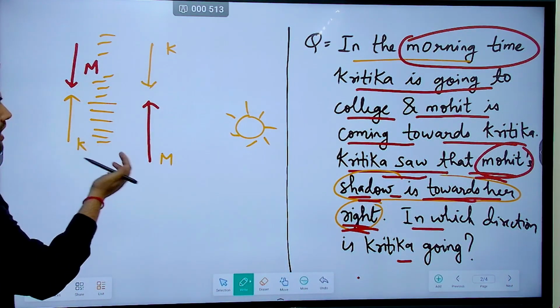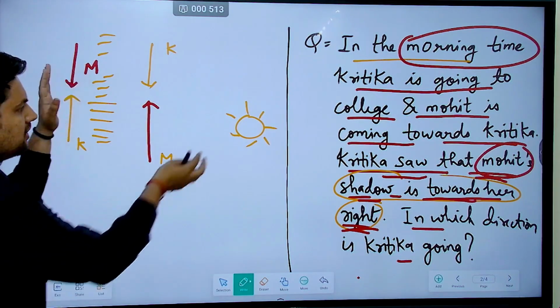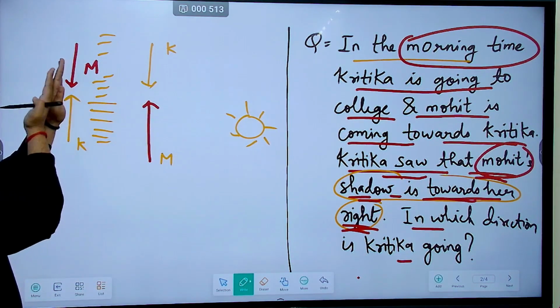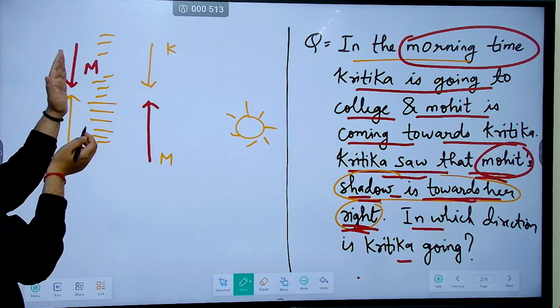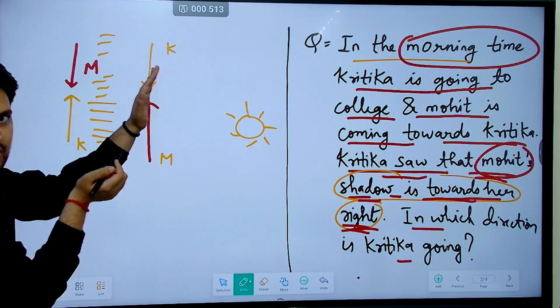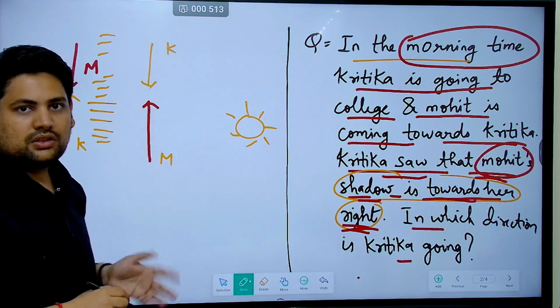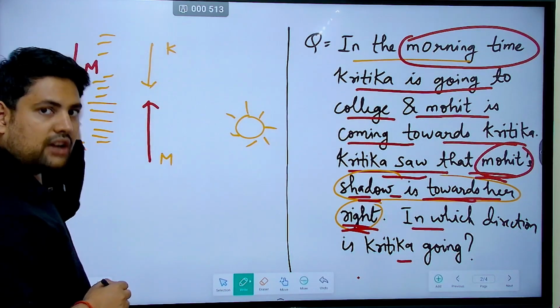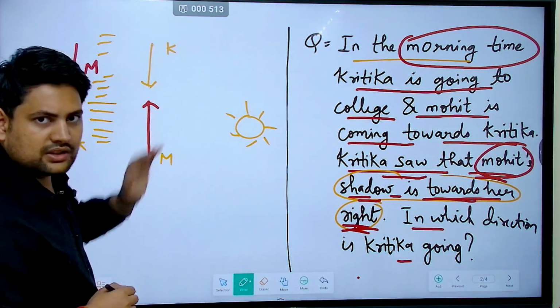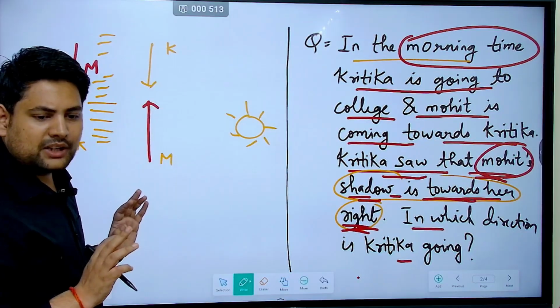Now Mohit going in any direction, if the sun is here, the shadow will fall somewhere here. This will be the shadow zone. While she is saying that the shadow will fall towards the sun. Towards the sun, shadow cannot fall. Correct? Shadow will always fall away from the sun, not towards the sun.